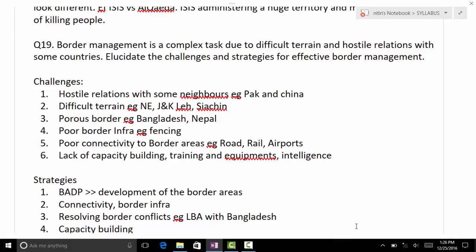Then proper fencing problem, electrifying the fencing, floodlights issue, because difficult terrain also doesn't have electricity. In parts of J&K, some parts of Bangladesh and northeast India, this problem comes. Then poor connectivity of road,